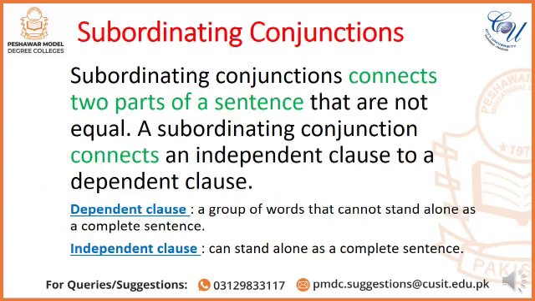I hope it's clear. Now we are going to discuss subordinating conjunctions. Subordinating conjunctions connect two parts of a sentence that are not equal. A subordinating conjunction connects an independent clause to a dependent clause. Now, what is a dependent clause and what is an independent clause? A dependent clause is a group of words that cannot stand alone as a complete sentence. An independent clause can stand alone as a complete sentence.